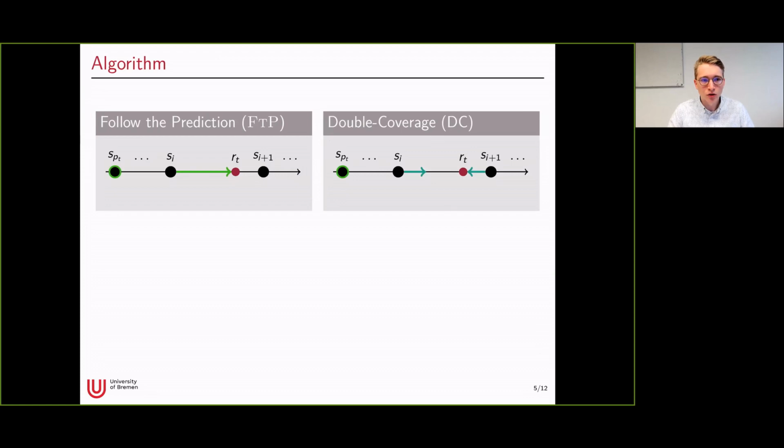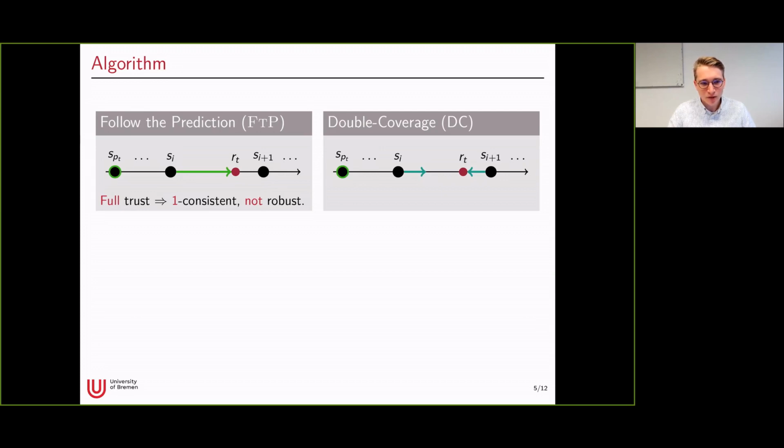Now we have seen two algorithms for our problem. One is follow the predictions and the other one is double coverage. And follow the prediction essentially fully trusts our prediction because it exactly does what it tells us.